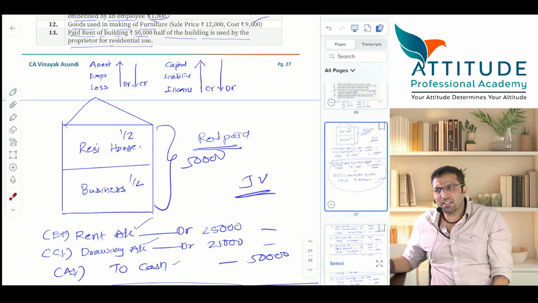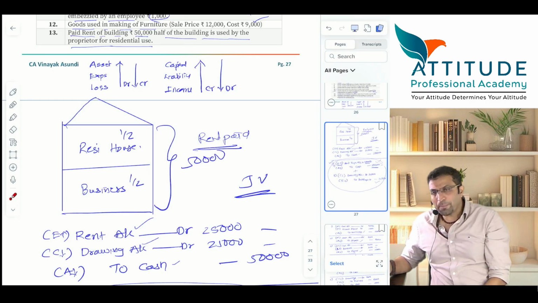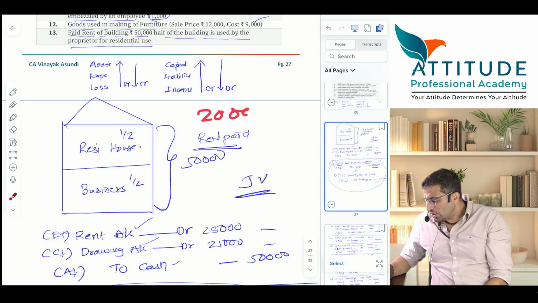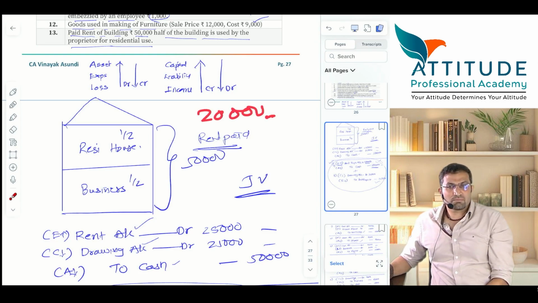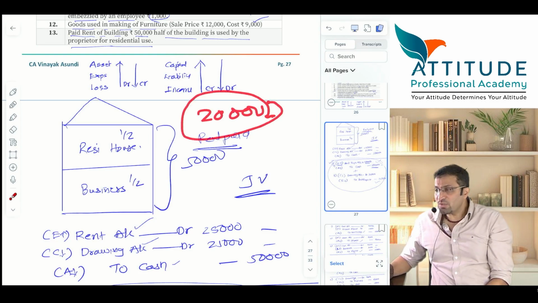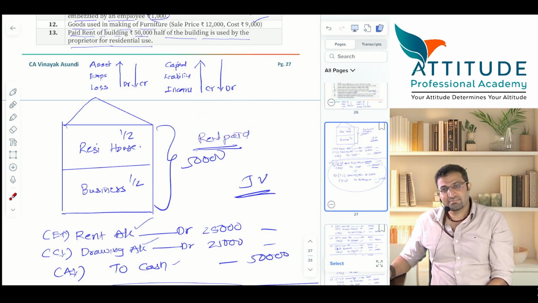Building insurance can be taken? Yes. Why not? A building can also be destroyed. So you are paying an insurance of how much? 20,000. But this 20,000 is paid in advance. Pass the entry. Paid in advance, huh?